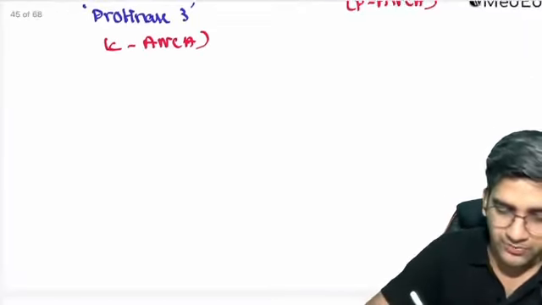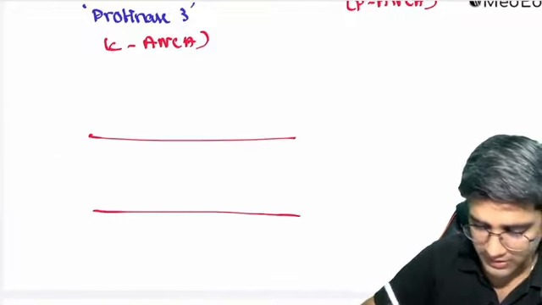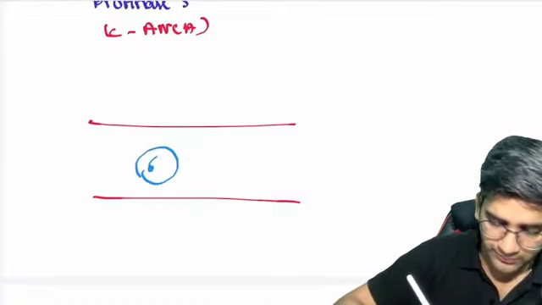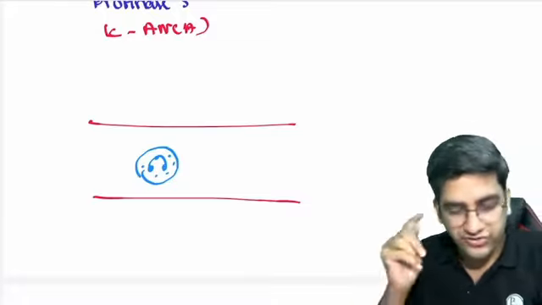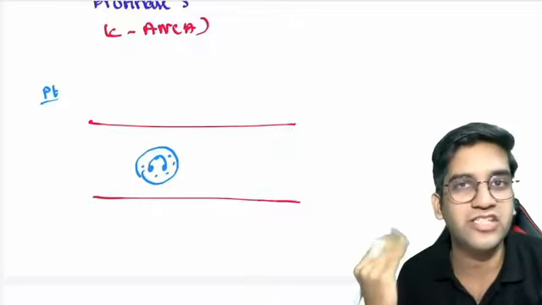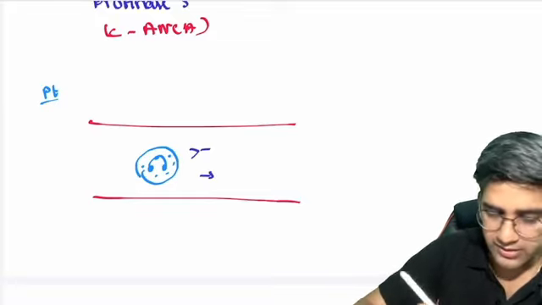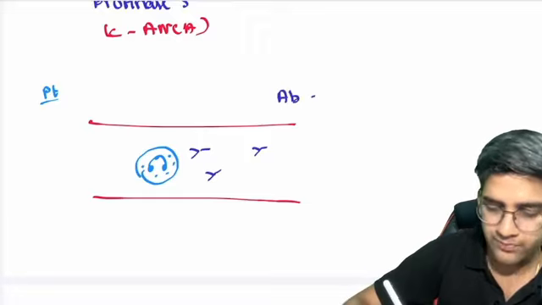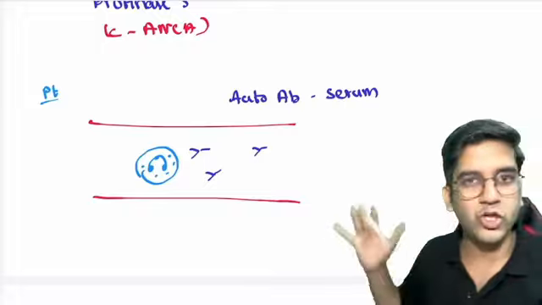Now let's take a vessel. I want your involvement here to understand what happens in ANCA mediated vasculitis, right? There's a normal vessel here. I'm having a beautiful neutrophil with granules, which is MPO, PR3, everything. So this patient has antibodies or ANCA in his blood circulation, right? Which means antibodies will be here. Am I right in saying that? If a patient is predisposed to anything, antibodies will be in the serum, right? The autoantibodies here are in the serum, be it C ANCA or P ANCA.